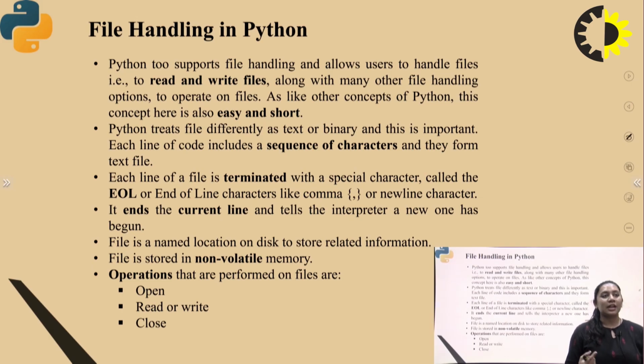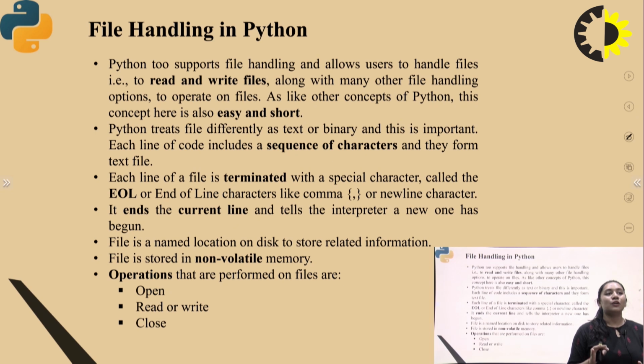This concept is very easy and short to understand in Python. It deals with different types of files, text and binary, and it is very important to understand how Python can read and write.